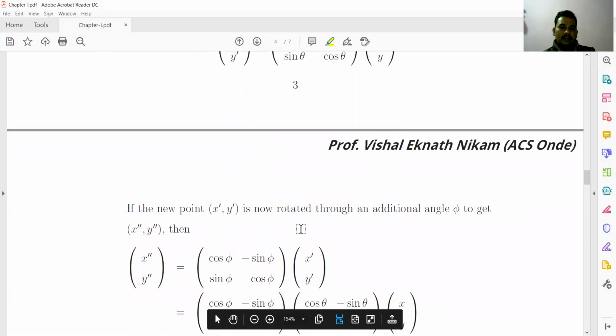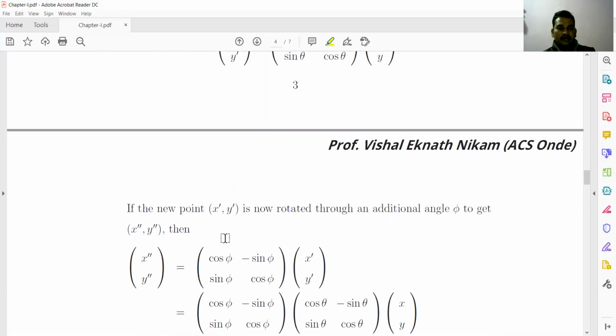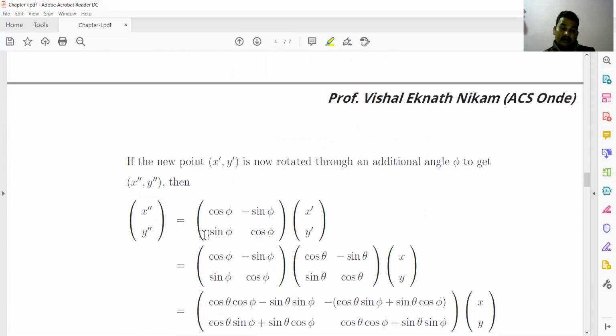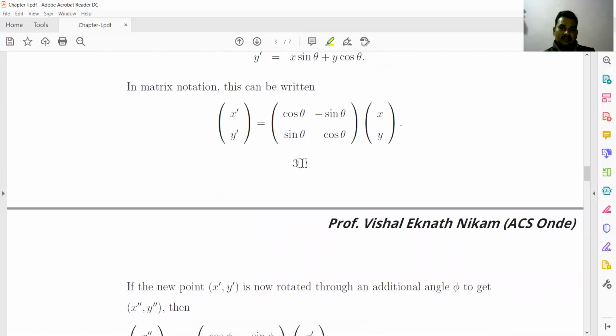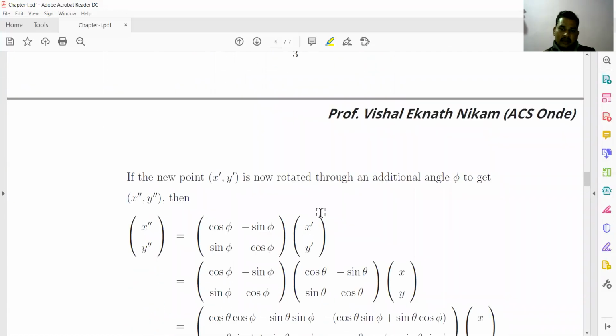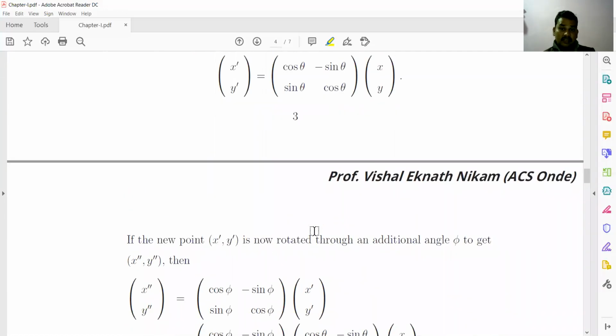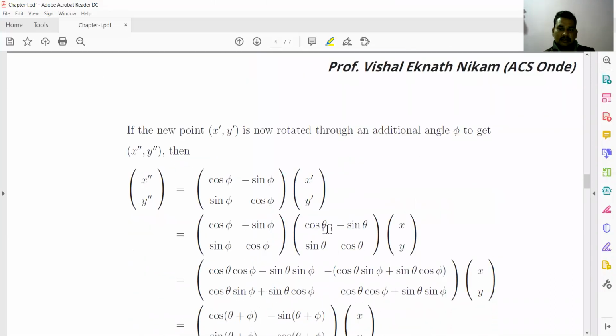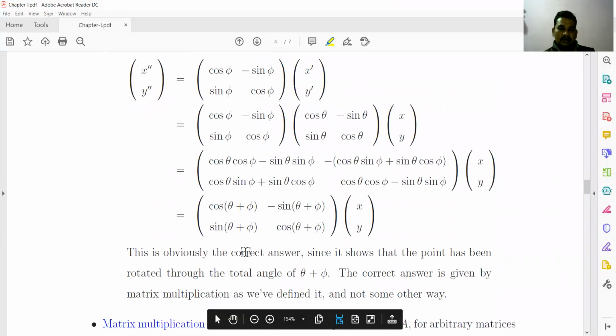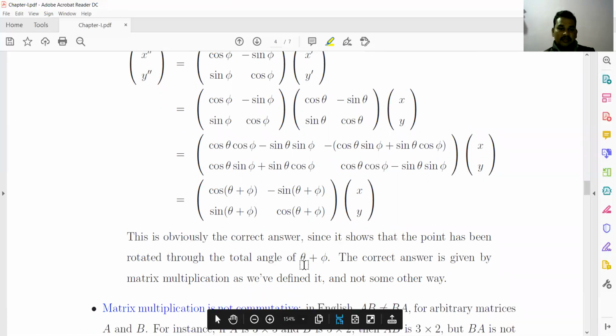If the new point x dash y dash is now rotated through an additional angle phi to get x double dash y double dash, then what we get is the matrix with cos phi, sin phi, similarly sin theta, multiplying x dash y dash, and x dash y dash is nothing but this. So we get this. This is obviously the correct answer since it shows that the point has been rotated through an angle theta plus phi. The correct answer is given by the matrix multiplication as we have defined it.